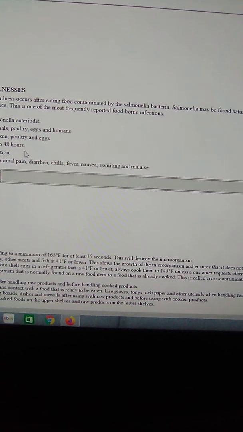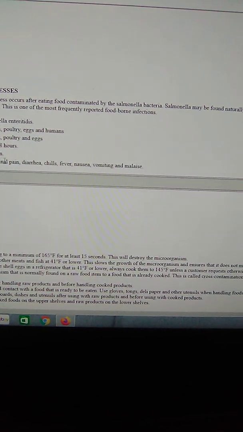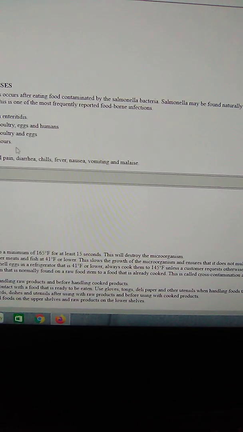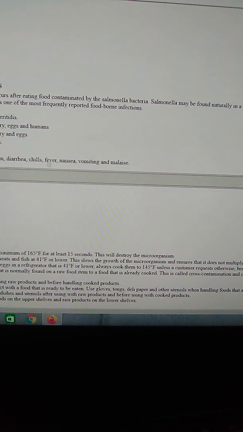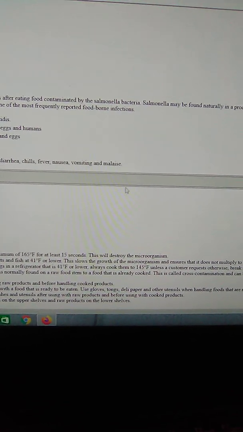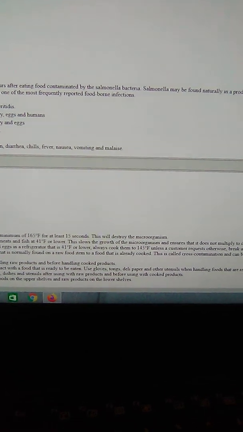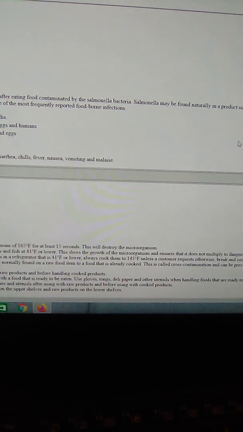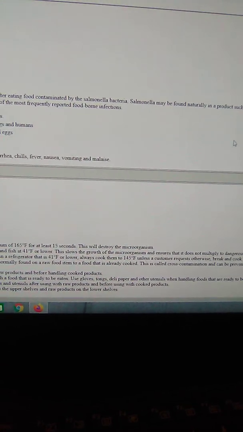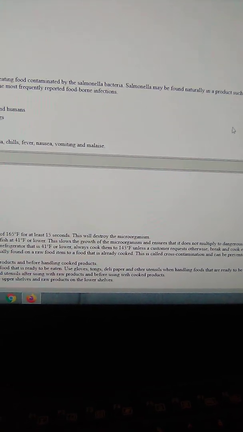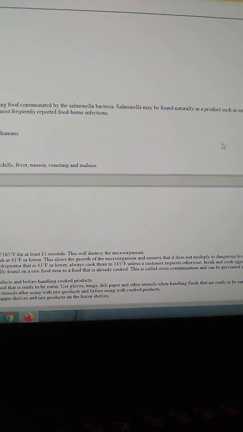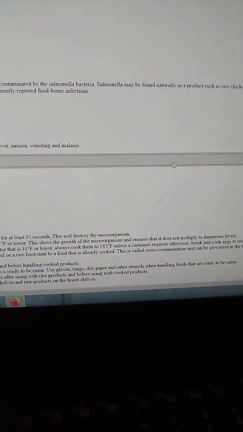Type: infection. Symptoms: abdominal pain, diarrhea, chills, fever, nausea, vomiting, and malaise. Remember, infection is when you have a lot of microorganisms on the food and they cause the illness. So when they say infection, they are referring to number. Remember from that first page what that was.